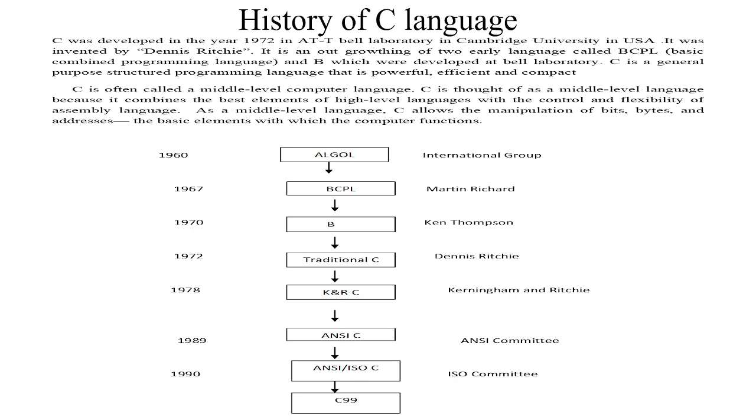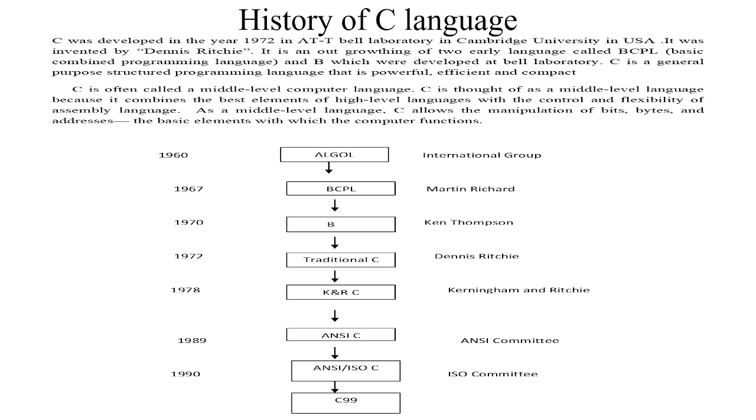And C is a general purpose structured programming language which is very powerful, efficient, and compact. It allows the manipulation of bits, bytes, and addresses, the basic elements with which the computer functions. That means because of these features, people sometimes call C a middle level language, but we learn C as a high level structured programming language and a general purpose high level programming language.